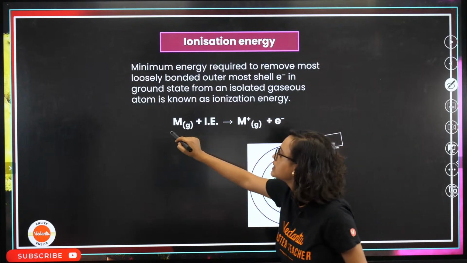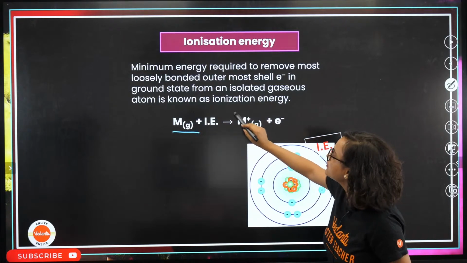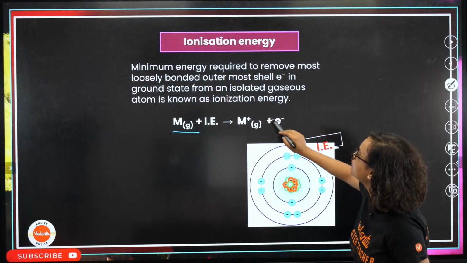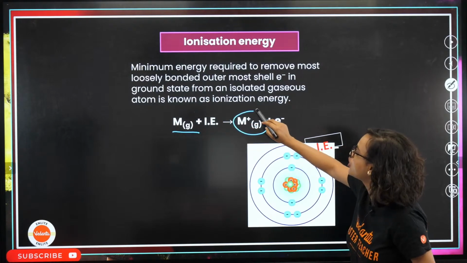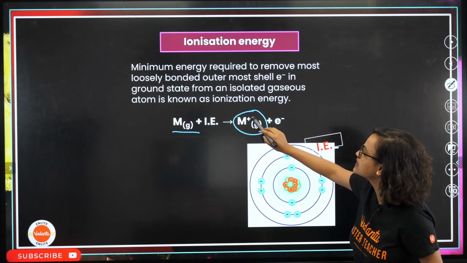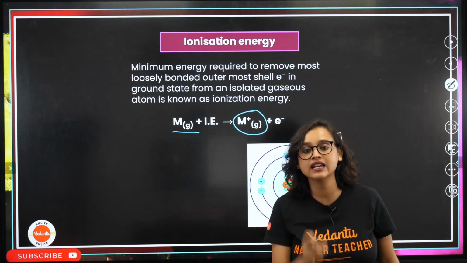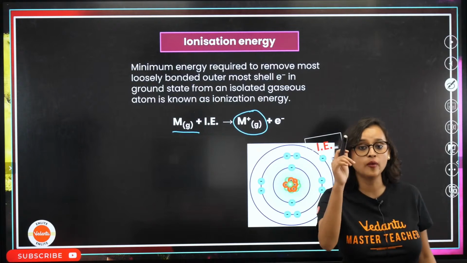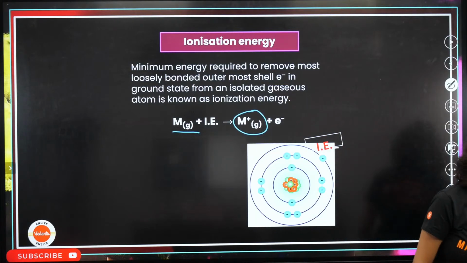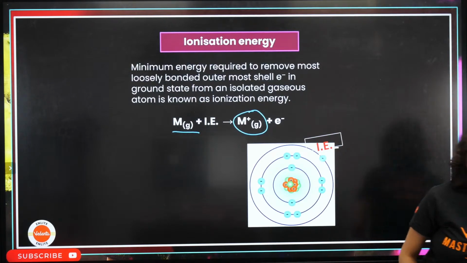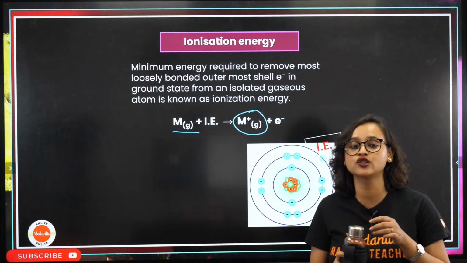So if something is in gaseous form, you will give it some ionization energy and you will take away its one electron. So that means it has a positive charge. In gaseous form, you have taken away one electron. That is your ionization energy. How many of you understood it? Can I get some la la la in the chat box? Yes, I'm going to do that, but you tell me how many of you understood it, guys.